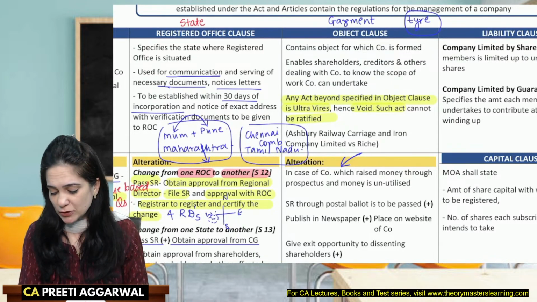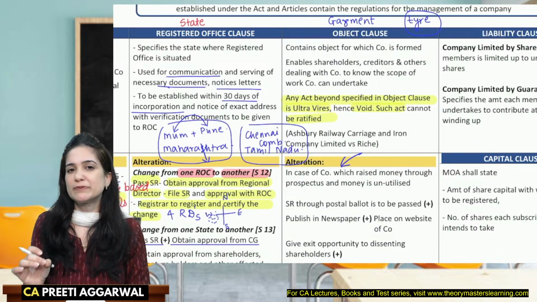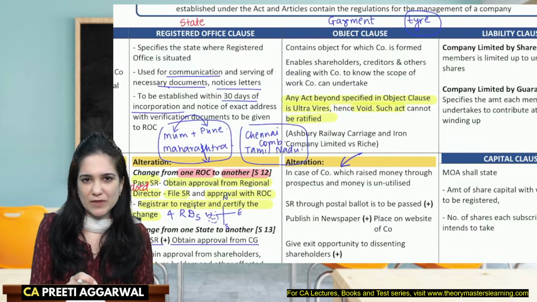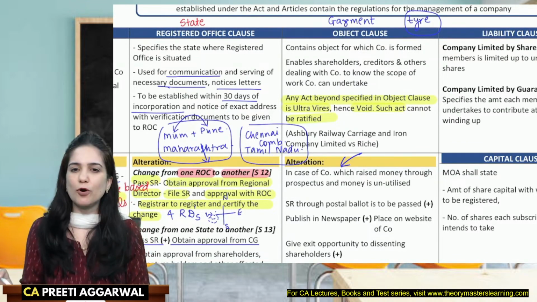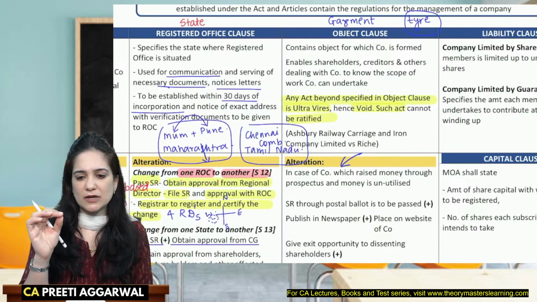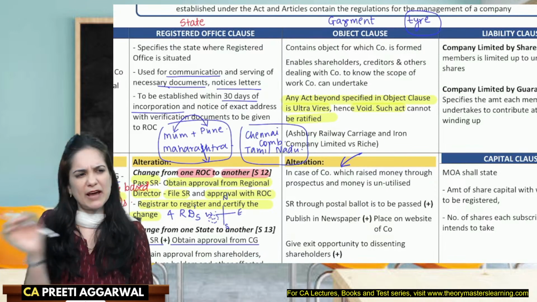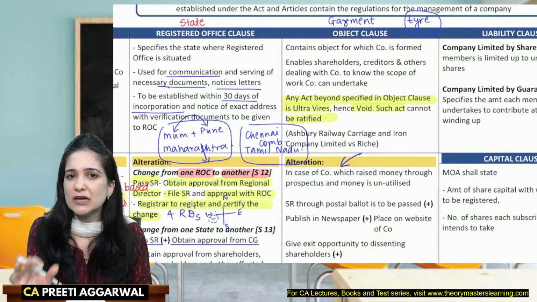See, it is possible to ratify the articles because that is an internal document, but it is not possible to ratify the memorandum. Memorandum does not give you the authority to borrow money. So you cannot borrow money. Achha, I borrowed money and I went and took the approval of each and every member that I have borrowed money, please ratify. Ratification is not valid because it is ultra vires the memorandum.